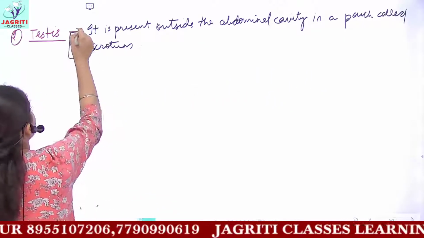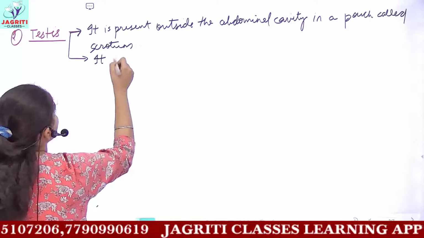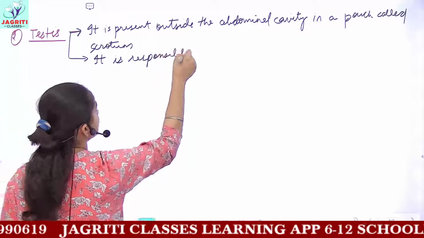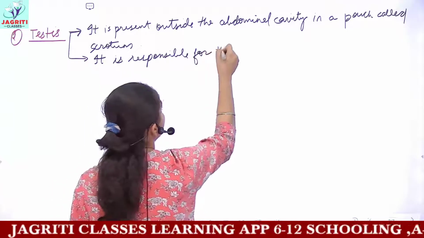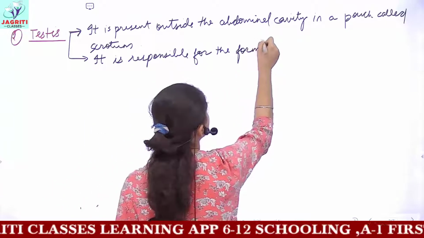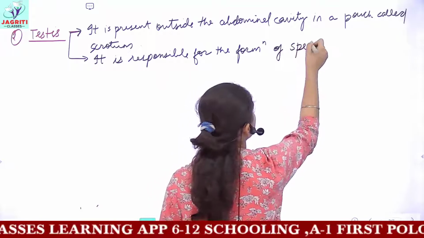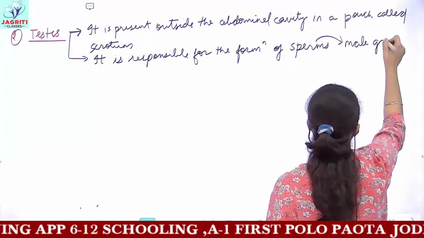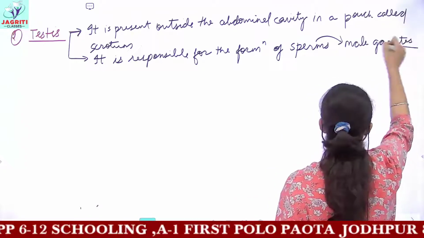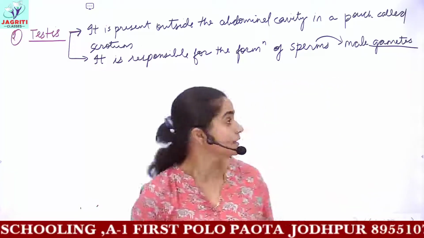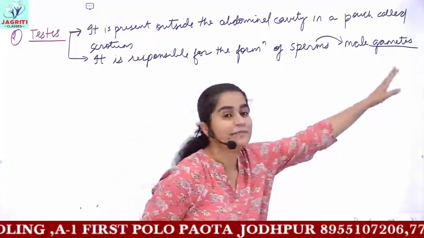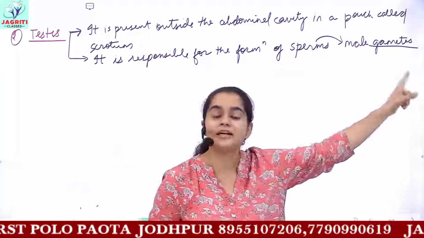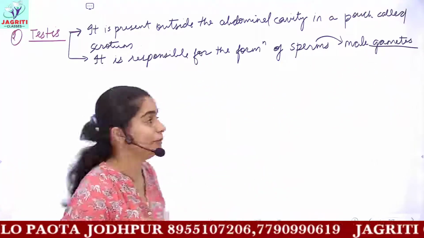The next point is, it is responsible for the formation of sperms. And sperms are the male gametes, and gametes are also written as germ cells. If you are asked what the male gametes in humans are, the answer is sperms, known as the male germ cells in human beings.